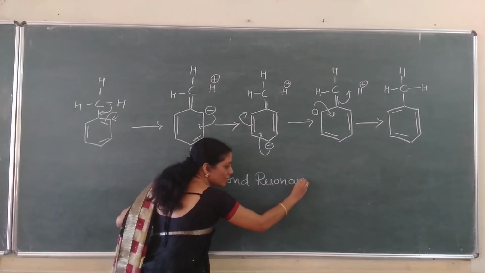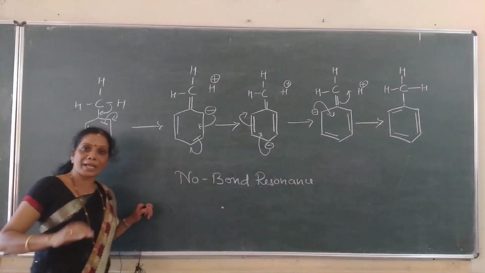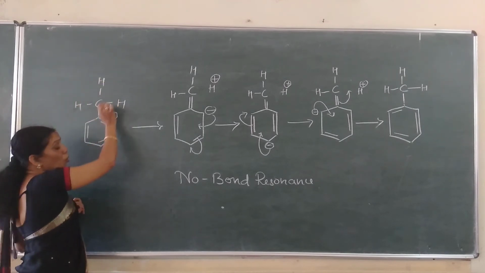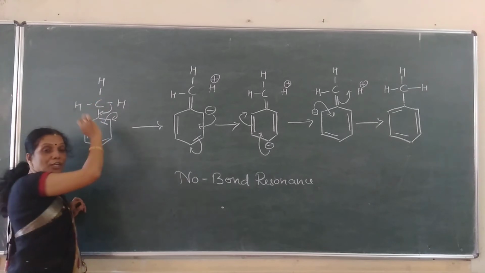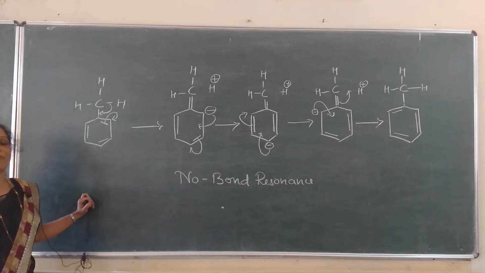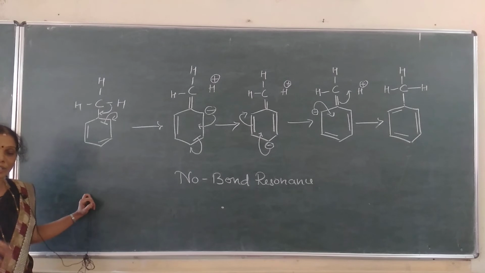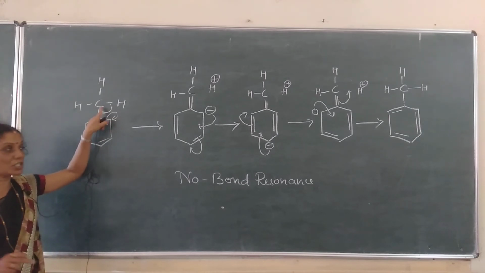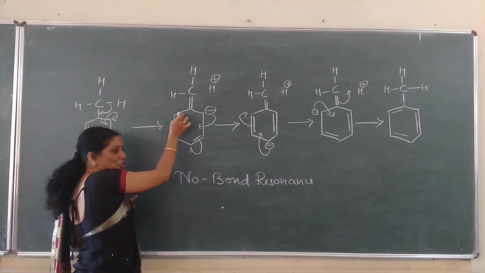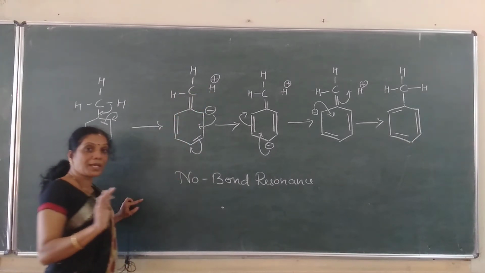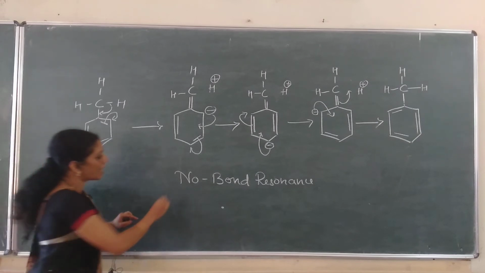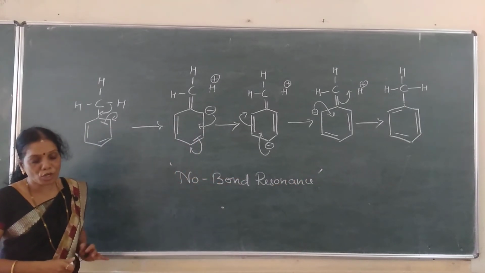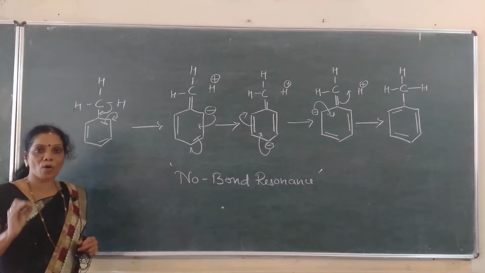It is similar to the resonance only. In the resonance, we will use pi bond interaction or lone pair pi bond interaction. Here there is no lone pair, but which electrons are used? Bonded pair of electrons itself are used for the delocalization. Is it a pi bond, pi electrons? No, sigma electrons. Since during the delocalization, two atoms remain without any bond, therefore it is also called what? No bond resonance. Hyperconjugation effect is also called as a no bond resonance.